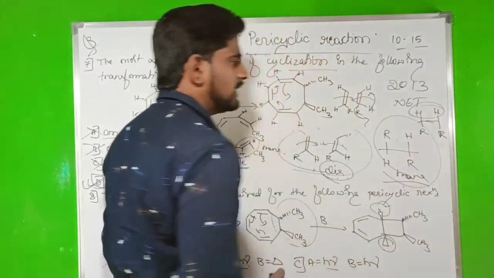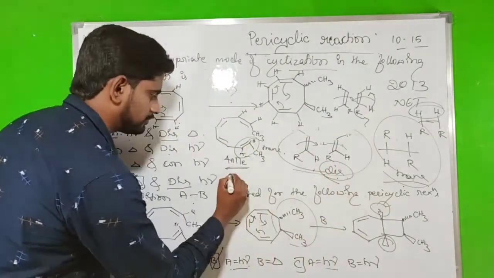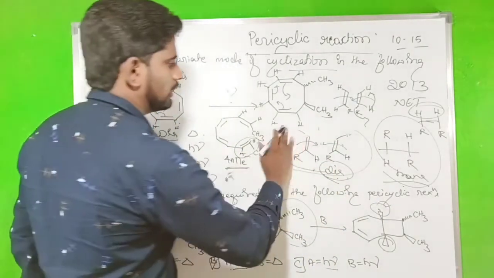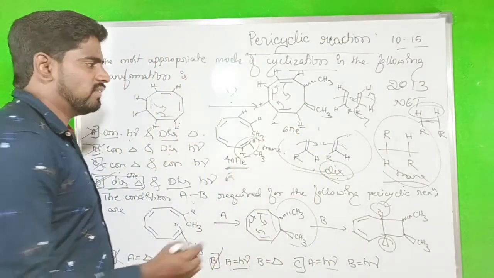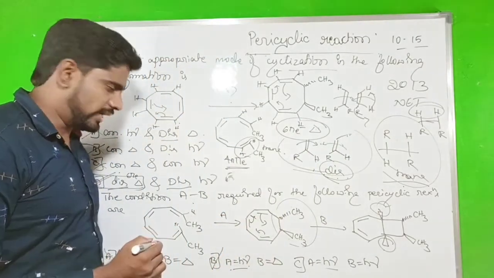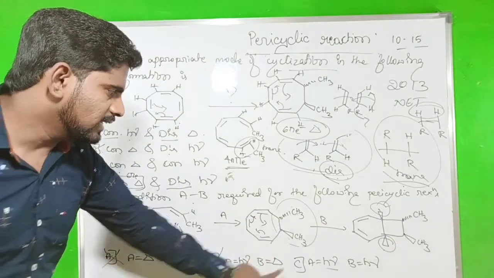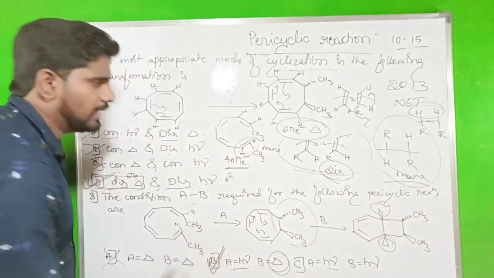So that gives the cis form. While taking the 6 pi electron system, disrotation will be the thermal condition. Thermal condition is the disrotation. So that's why B will be the thermal condition. The correct option will be B.